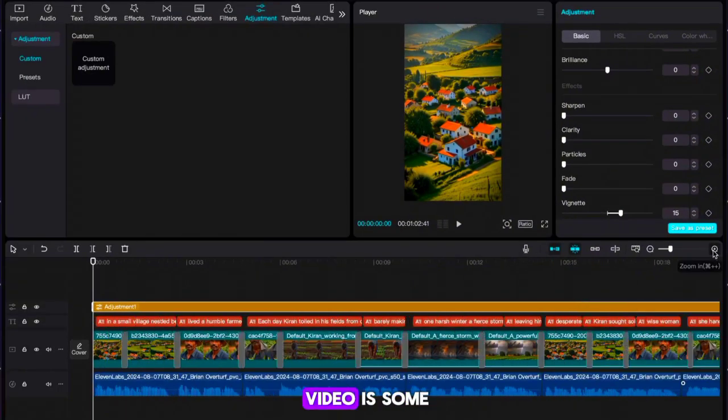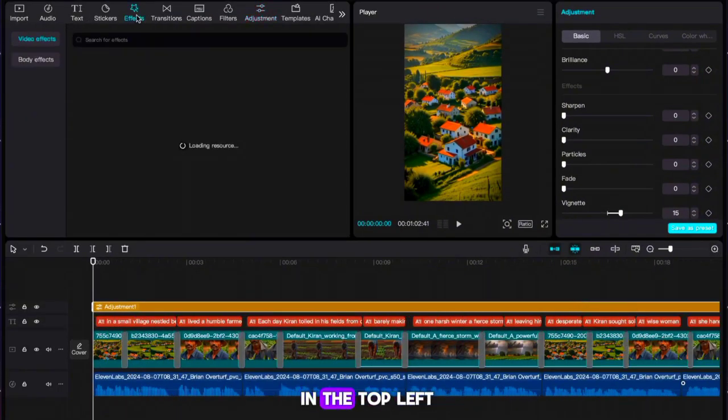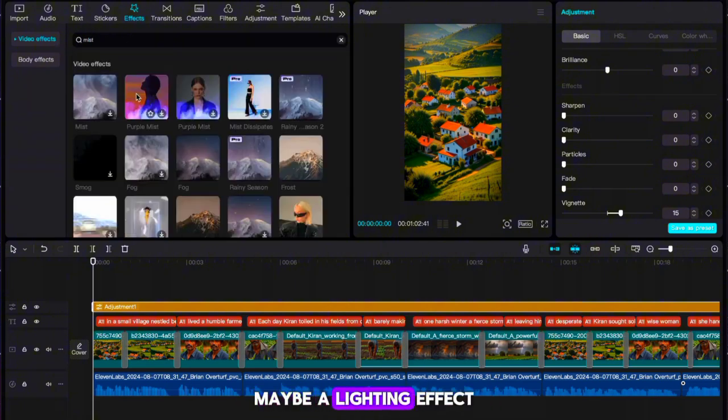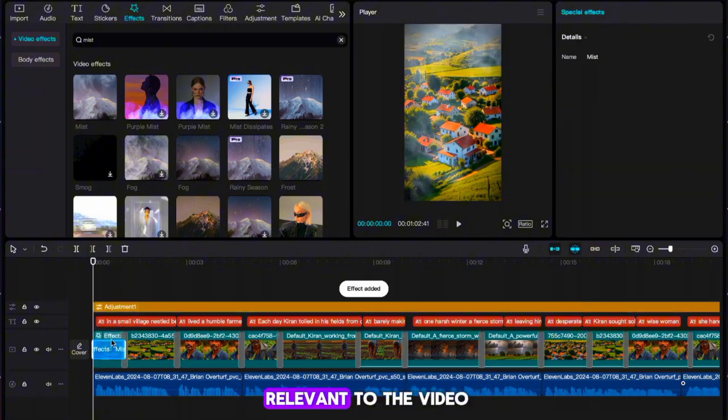The final thing that I'll add to our video is some effects. Head to Effects in the top left. Here you can really search for what you want, add things like a mist, maybe a lighting effect for the storm, basically just stuff that's relevant to the video. Alright, this video is done, so export it.